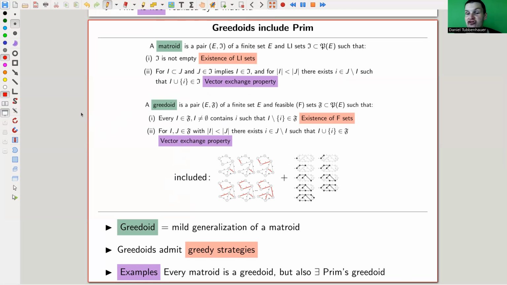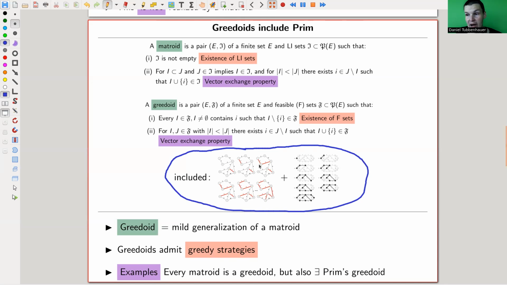It's just slightly different. A Greedoid is a mild generalization of a matroid, and it still includes greedy strategies. Every matroid is a Greedoid, but for example, there's Prim's Greedoid, which is not a matroid, that gives us Prim's algorithm. So included are now both Kruskal and Prim.